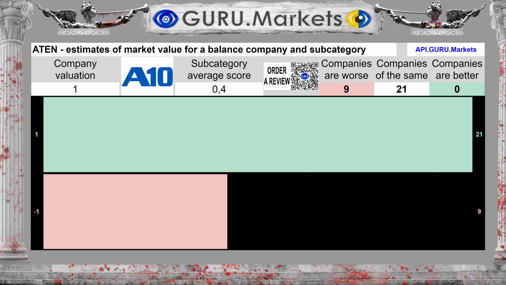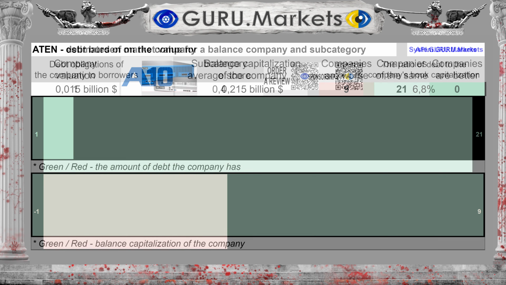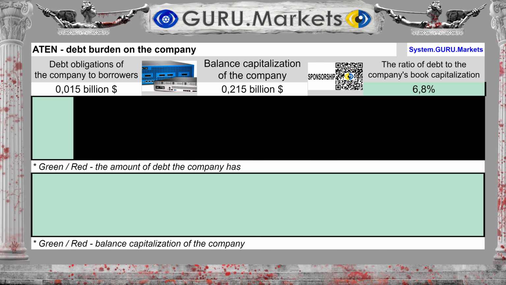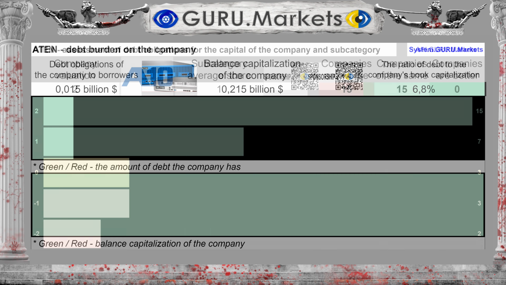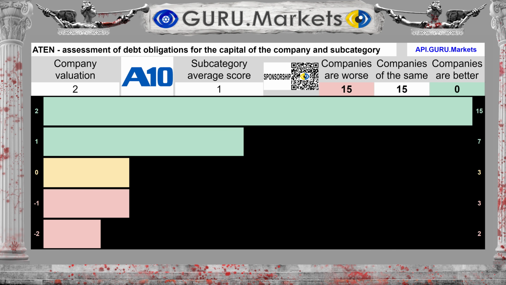Assessment of the organization's share of market and balance sheet capitalization of the subcategory. Good, 1 point. The organization's debt obligations amount to $0.015 billion. Debt-to-book capitalization amounts to 6.8% of capital. Rating based on the level of the company's debt obligations.